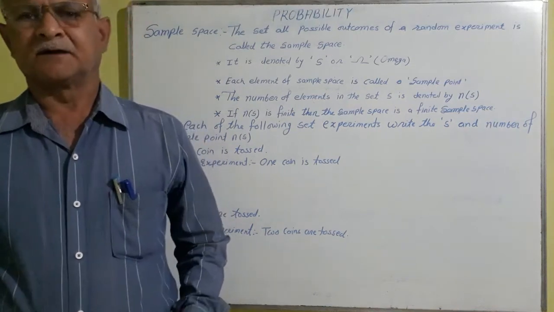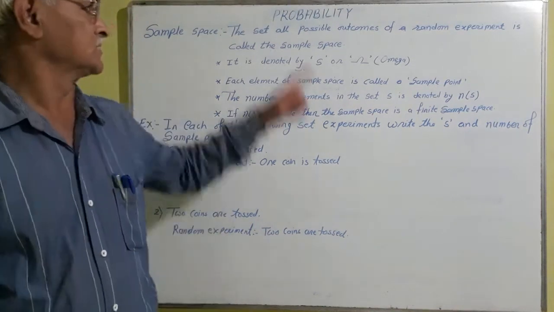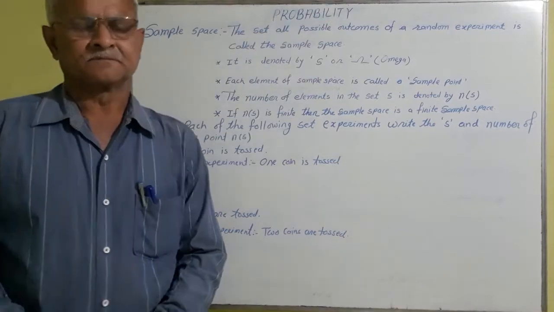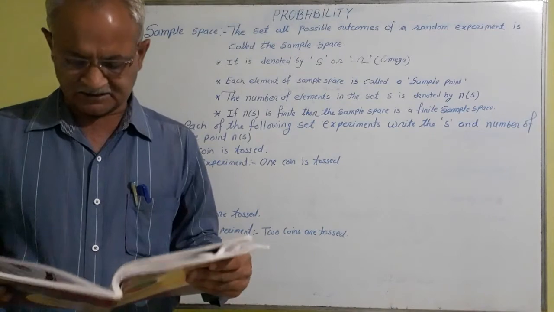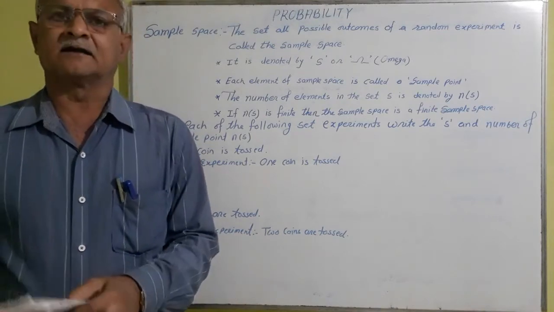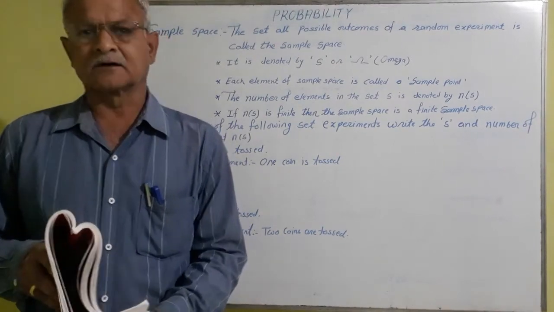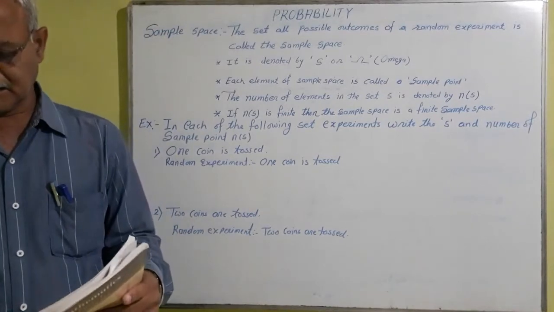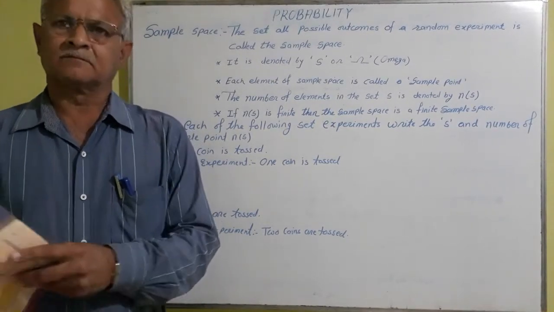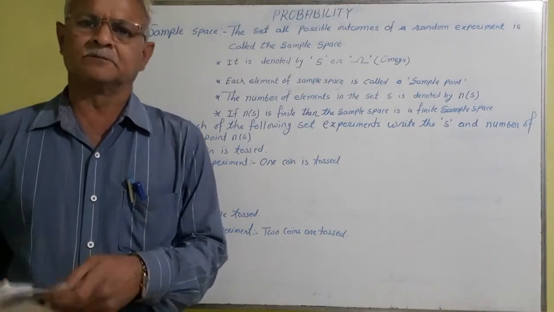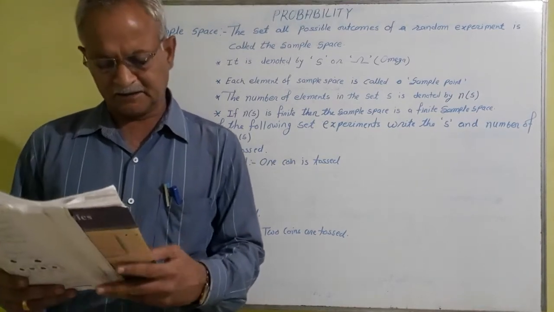Now, in the previous YouTube video, we have seen the probability. In this chapter, we saw some introductions and random experiment, outcomes and equally likely outcomes, practice set 5.1. From this previous YouTube video, we know the random experiment.